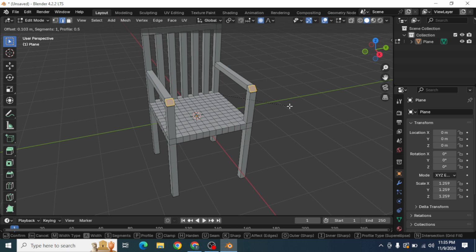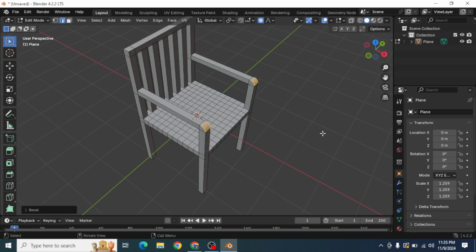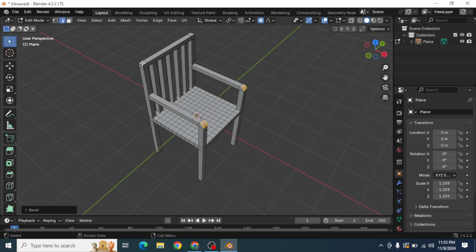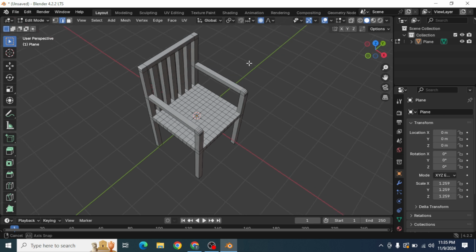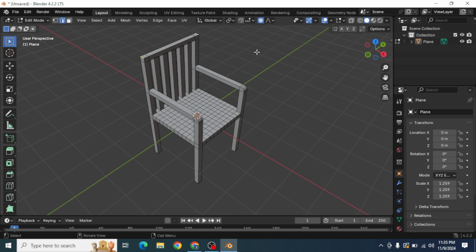Now scroll your mouse wheel, it will add more loop cuts to the bevel. As well as these two edges. Select these two edges by pressing and holding the shift key on your keyboard.